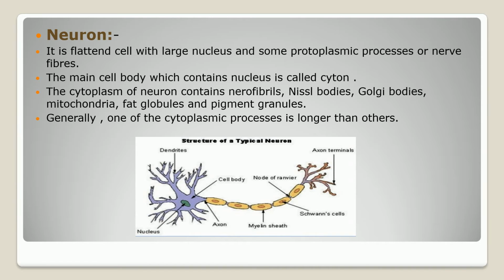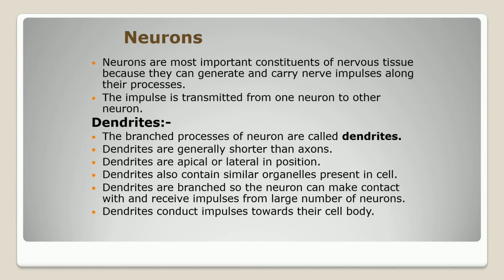Now, the processes extending from the perikaryon are specialized for three functions: reception of various stimuli, conduction of nerve impulse to regions, and synaptic transmission by releasing neurotransmitter substances.